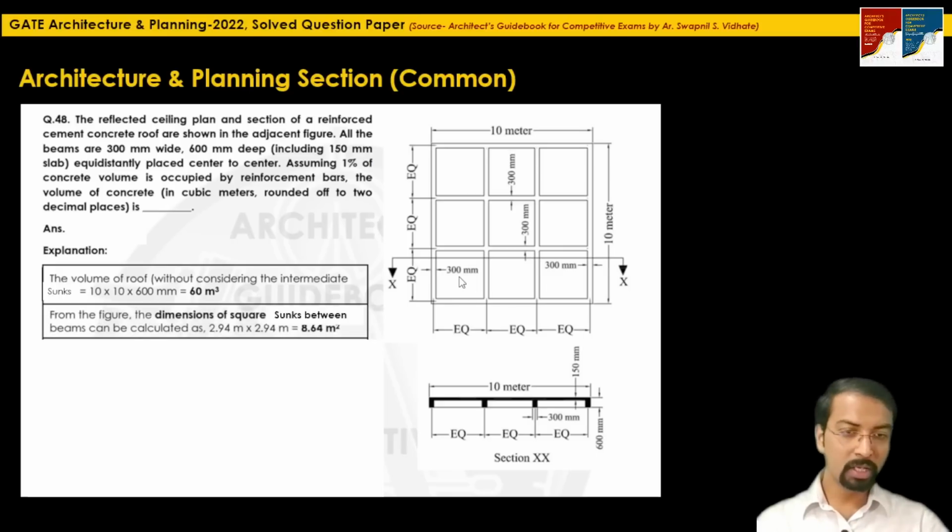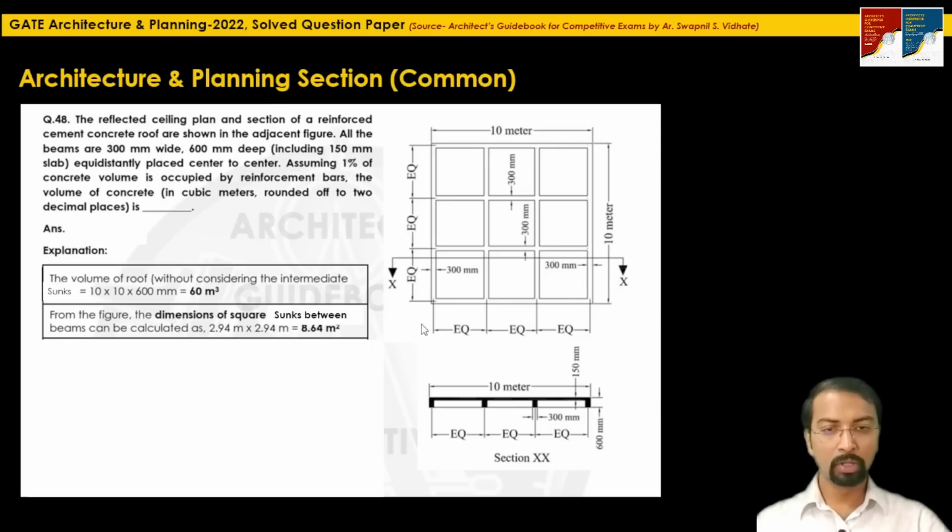Okay, so now consider the intermediate sunks. Here they have mentioned the entire dimension as 10 meter, and they said these beams are equidistantly placed. So what is the dimension for this? If you simply subtract the beam widths, the width of the beam is 300 mm, 300 mm, 300 mm, 300 mm, so total 1200 mm, from 10 meter, you will get the net dimension of this width, and if you divide by 3, you will get the width of this single sunk.